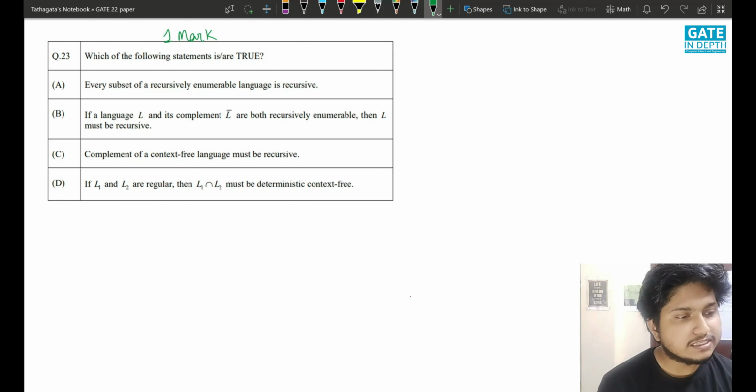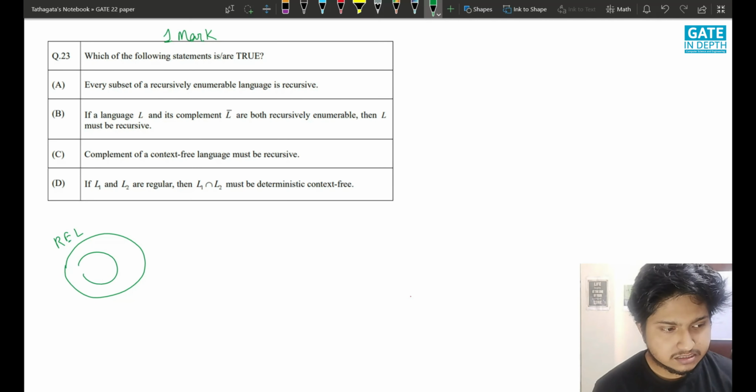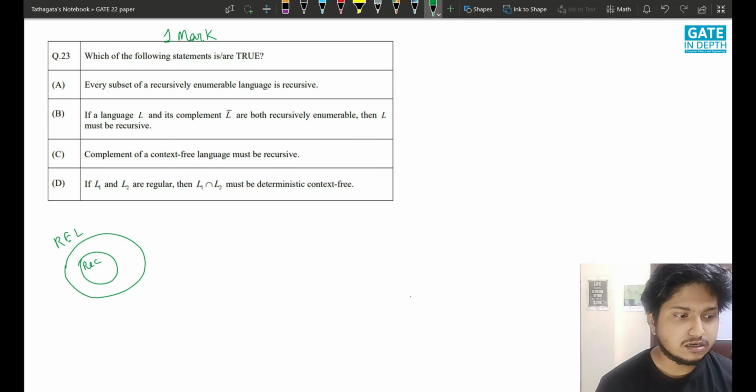Every subset of a recursively enumerable language is recursive. As we know, say this is the recursively enumerable language, and this is the recursive language. A set is a subset of itself, right?